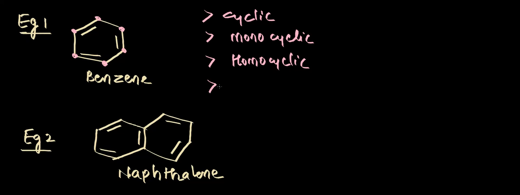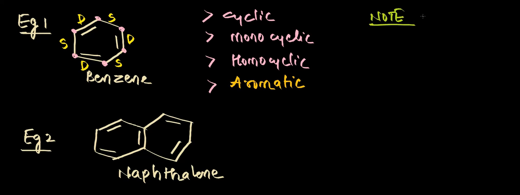Now if you see, we can identify the alternate single and double bonds, isn't it? Let me mention it here. This is single, double bond, single, double bond, single and double bond. So alternate positions we have single and double bonds. If that is the case, what do we call them? We call them aromatic compounds. In the aromatic compounds, again we have two types, benzenoid and non-benzenoid.